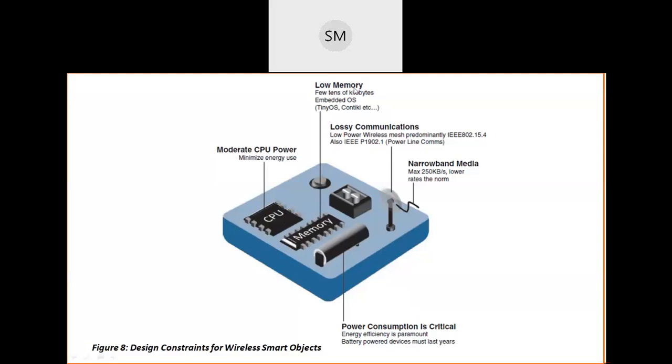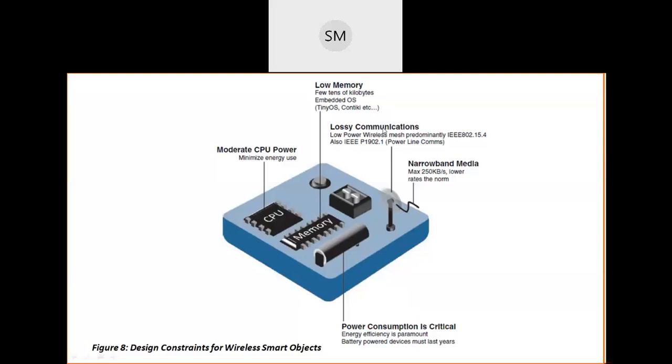Then the next one is low memory. Memory is very low. You cannot embed memory which has a higher capacity, so it is a small amount of memory. And communication may be lossy. It means if a smart object is communicating with another smart object, or a sensor is sending data to an actuator, suddenly the communication breaks down and the data will be lost. Sometimes communication may be lossy, so we cannot guarantee 100% communication.